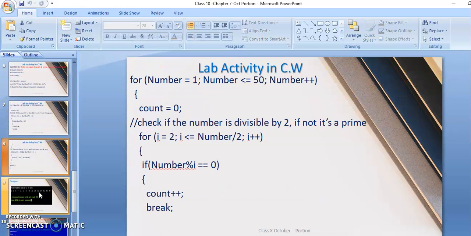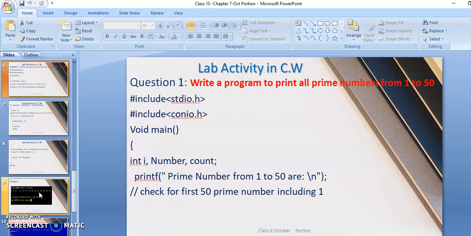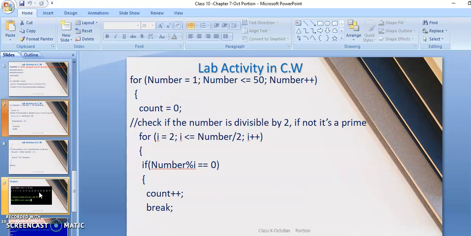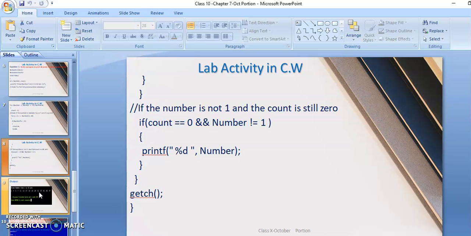Now let's have a glance at the program. The program is to write all prime numbers from 1 to 50. So what is the condition of a prime number? How will you check whether a number is prime or not? If the number is not divisible by 2, then it is prime. If the number is divisible by 2, it is not prime. That is the easier method. We are finding its modulus 2. If modulus 2 is equal to 0, then it is not prime. We also have one more condition: the number should not be 0 or 1. Both we have to check.